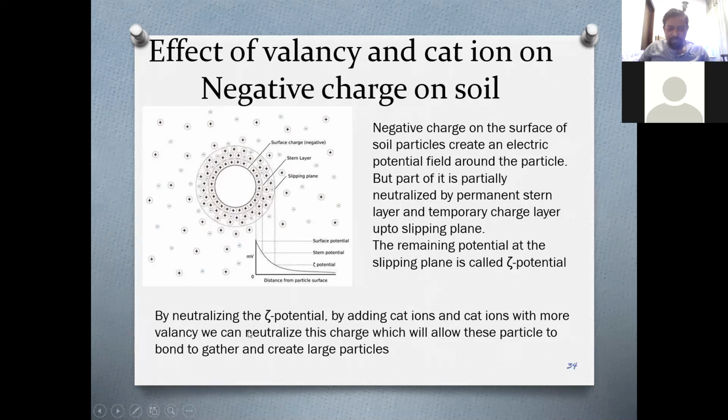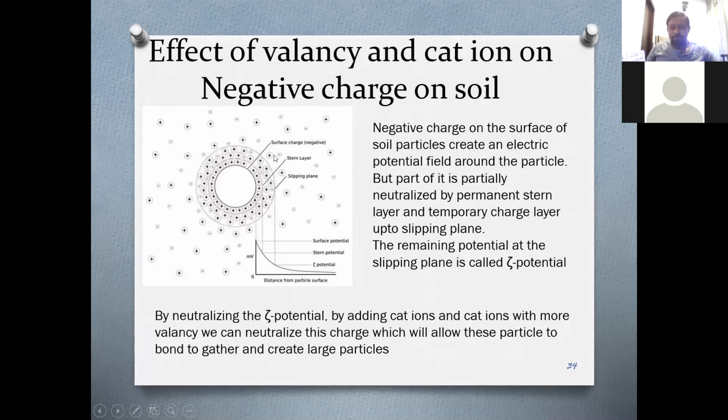So by neutralizing zeta potential, by adding cations with more valency, we can neutralize this charge, which will allow these particles to bond together and create large particles.